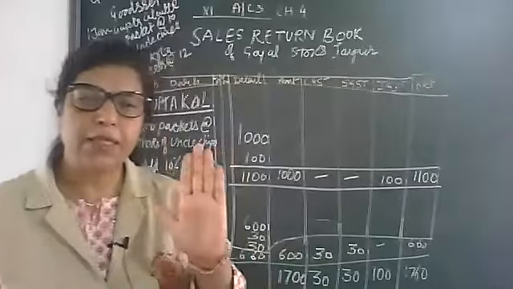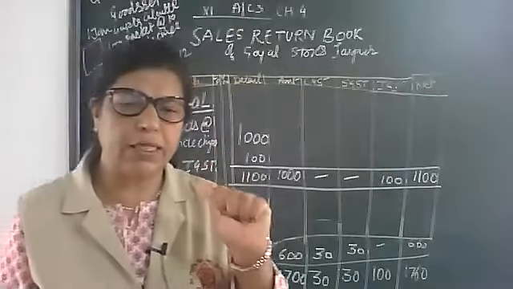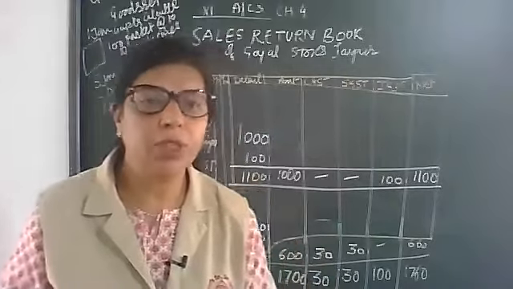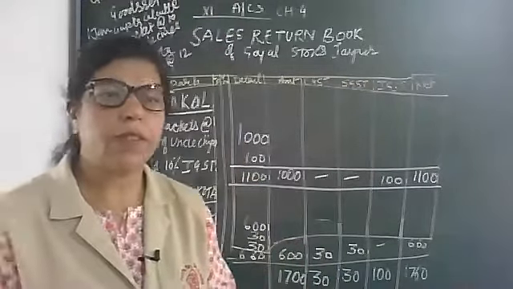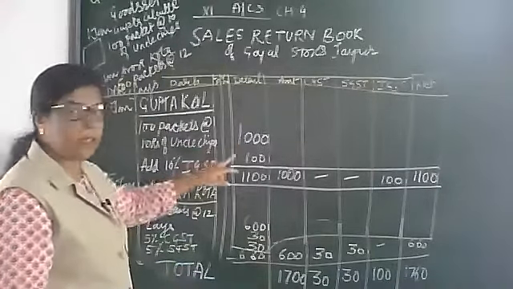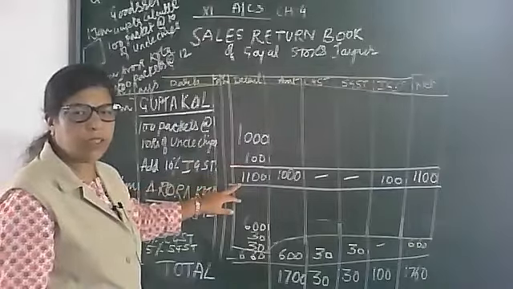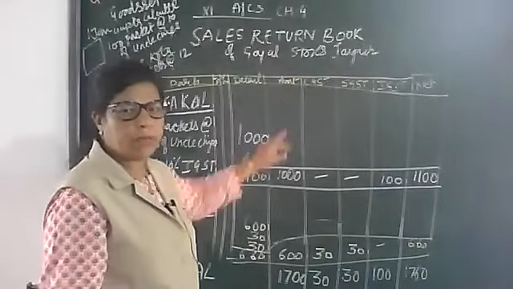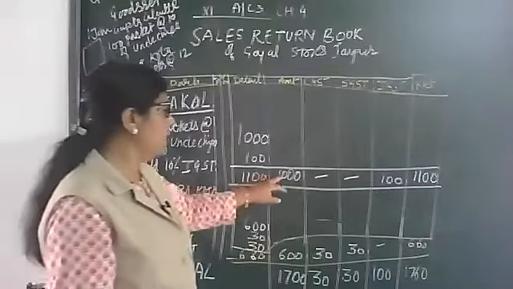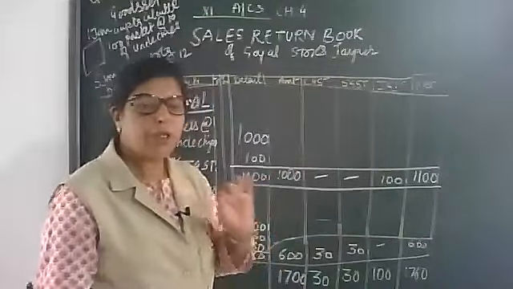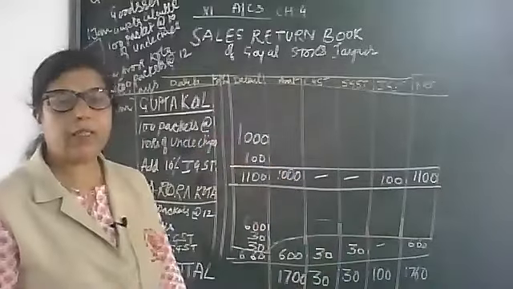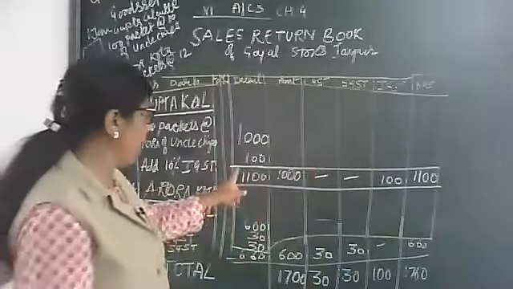Now 5% CGST, 5% SGST, so total will be 10% IGST. 1000, 10%, 100. So total is 1100. The net amount is 1000, or we can say the cost price is 1000. No CGST, no SGST, only 100 IGST, and the total amount is 1100, as you can match.